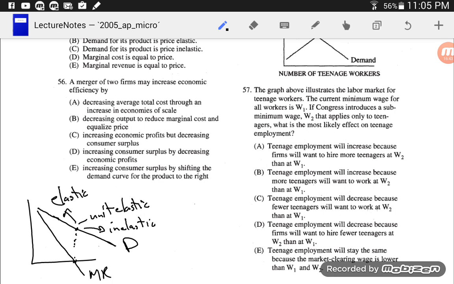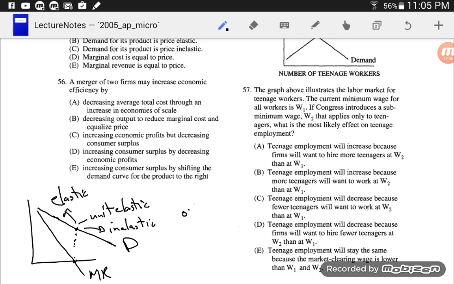And the reason we know that is because from this point, all of these points, if I lower my price, my total revenue must be going up because my marginal revenue is positive. So lowering my price, I must be getting a larger number of customers to come in to more than compensate that drop in price.